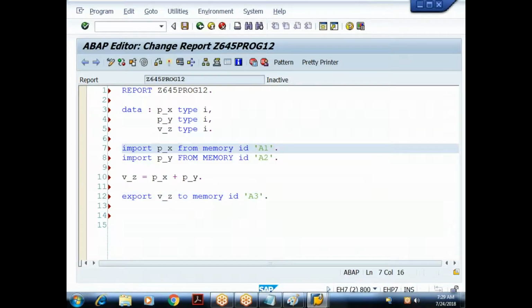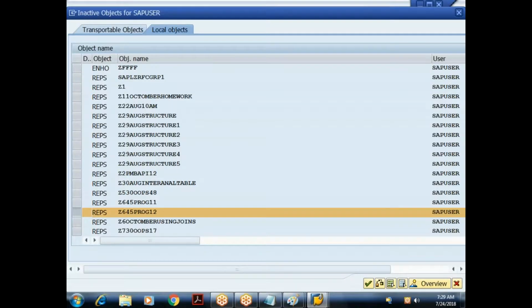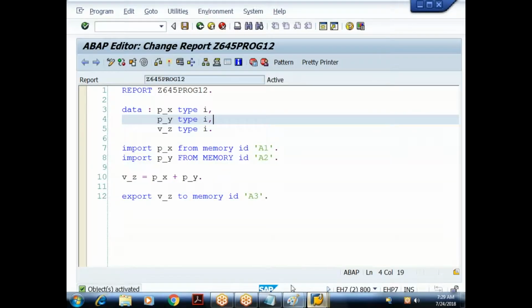What my target program is doing? It is importing the input values from ABAP memory, it is doing the calculations based on the imported values, and that calculated value again it is stored in what? ABAP memory, so that it is accessible by what? Other program. So let me activate this program. Once my development is done, let me activate this. Save, check it, activate. Done. It is activated. Now let me come back to what?